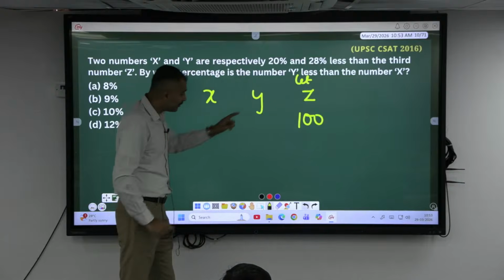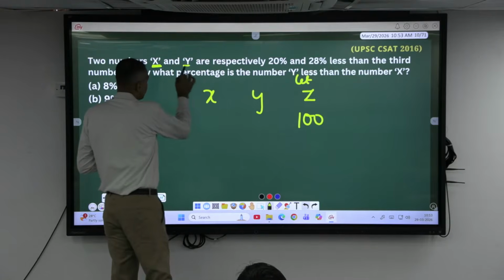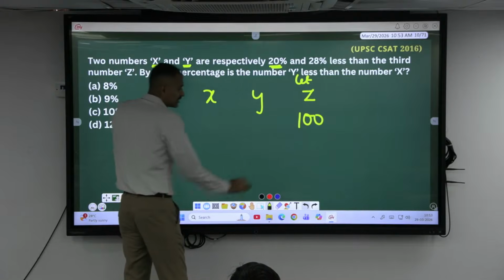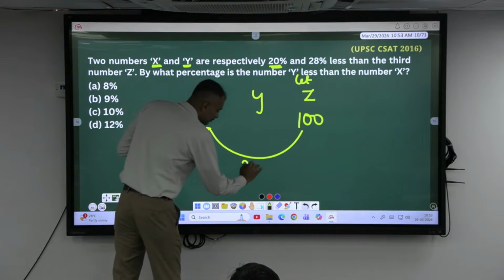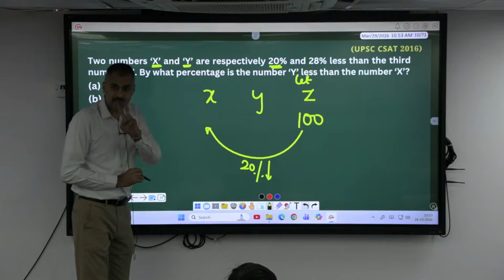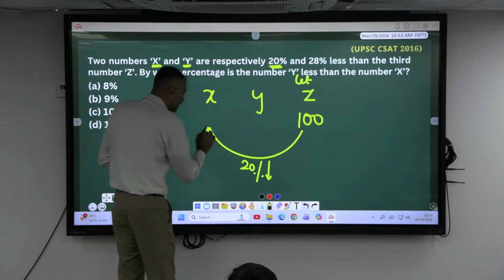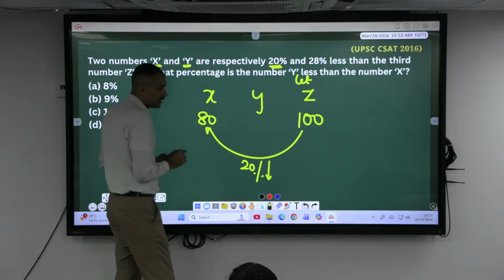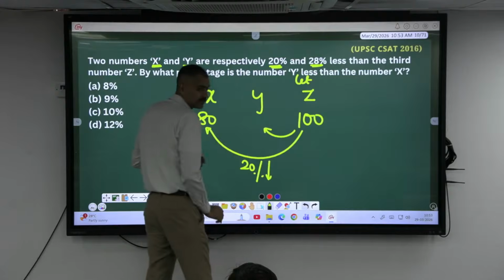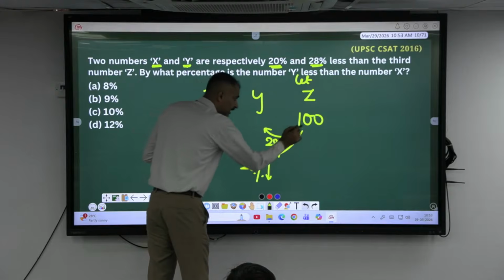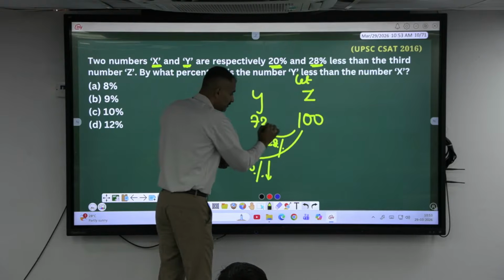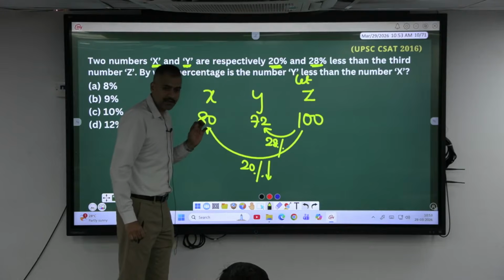Compared to Z, the X value and Y value are given, right? What percent less here? 20%. Which one? X. 20% less. What is 20% of 100? 20% of 100 is 20. 20 less means this has to be how much? 80. Similarly, Y, what percent less? Y is 28% less. 28% is again 28 for 100. 28 less means it is how much valued? 72. So, I got the value of X and Y here.